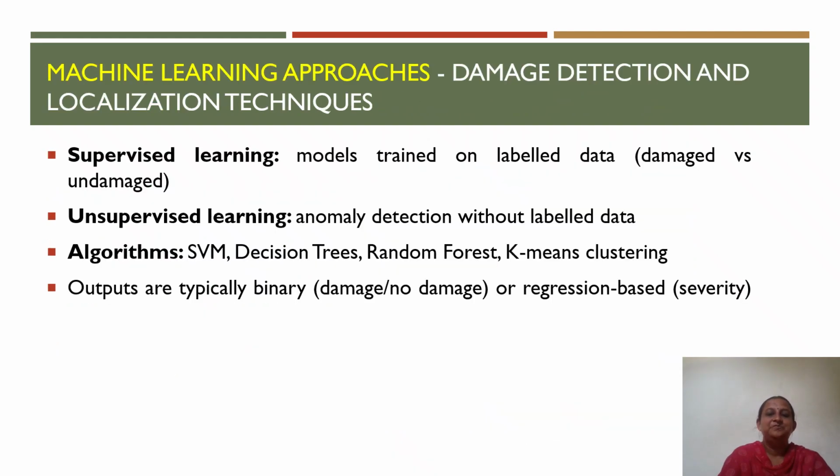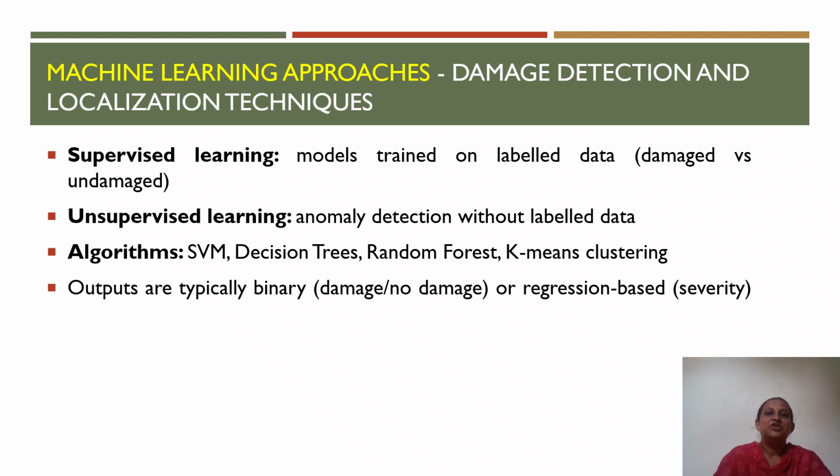Next we'll see what are the different approaches which are used for damage detection and localization. As already discussed, we have seen different machine learning algorithms: supervised, unsupervised learning and reinforcement learning. Supervised and unsupervised learning algorithms can be used for damage detection.